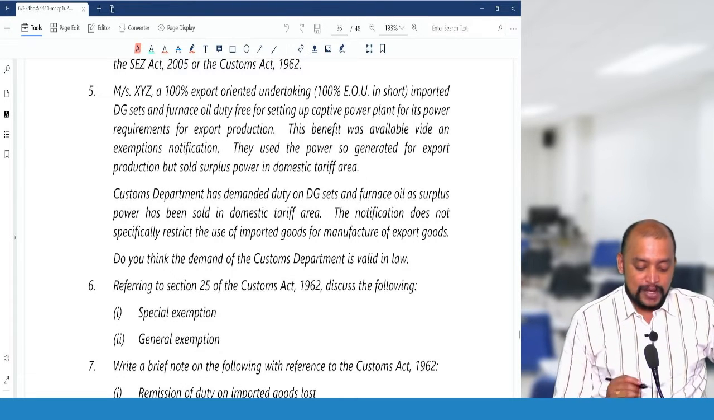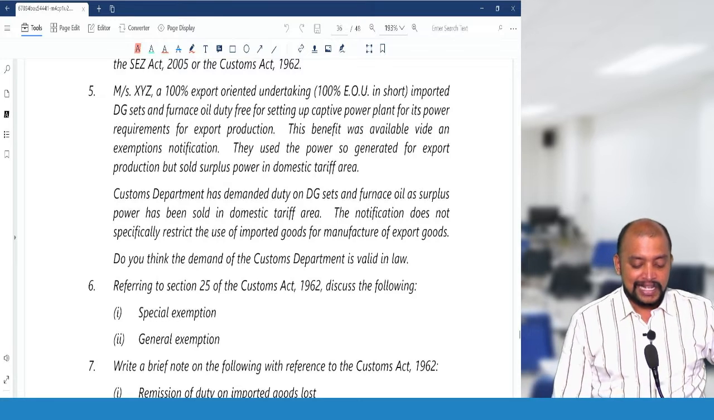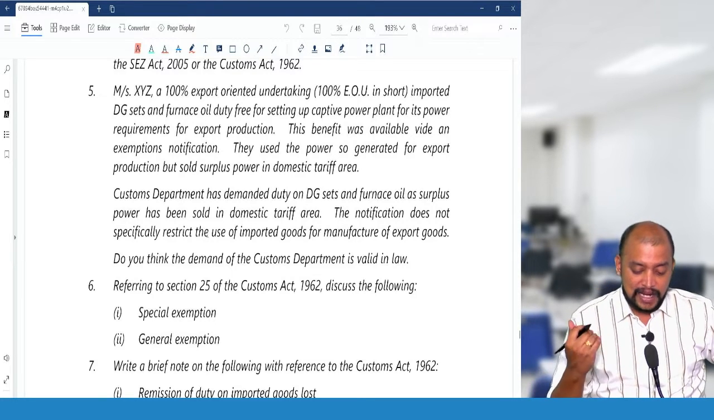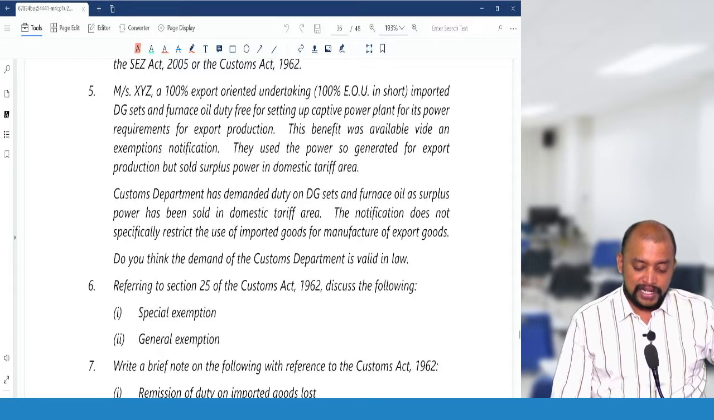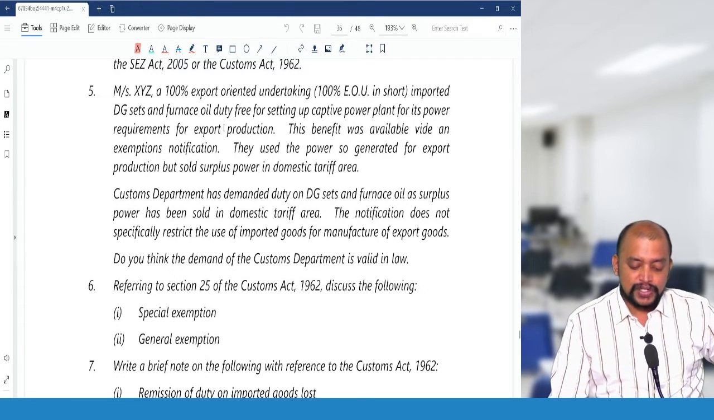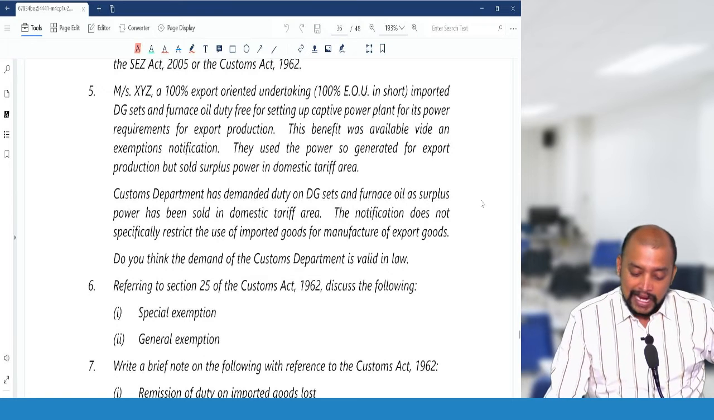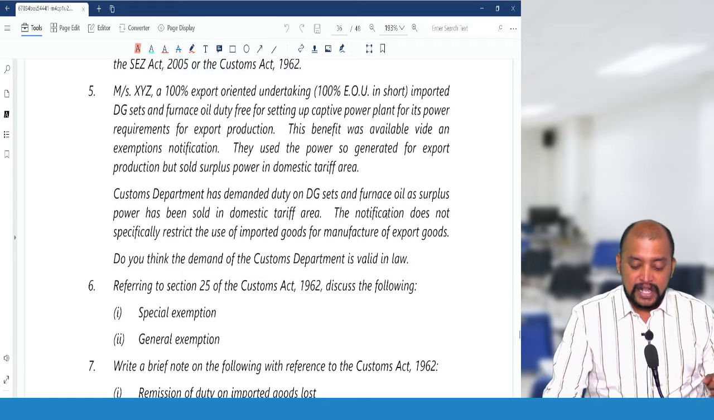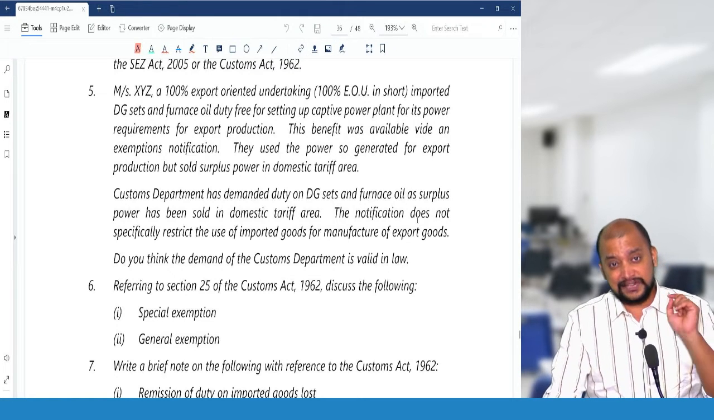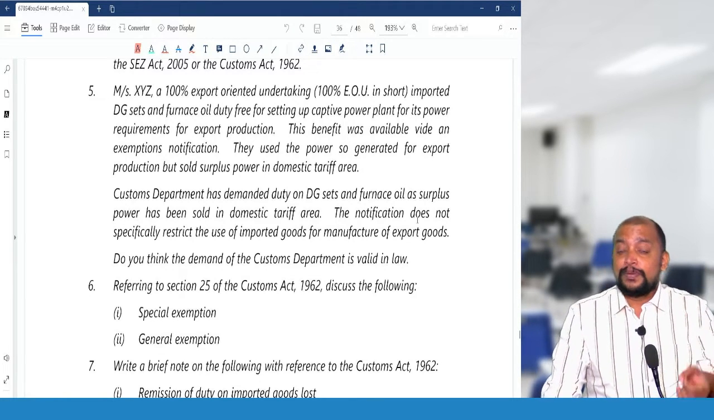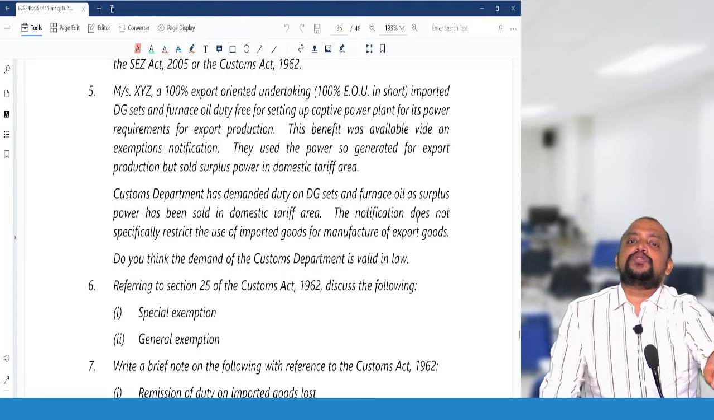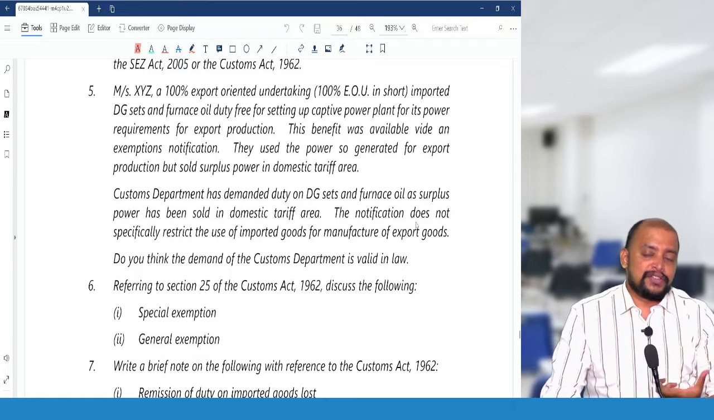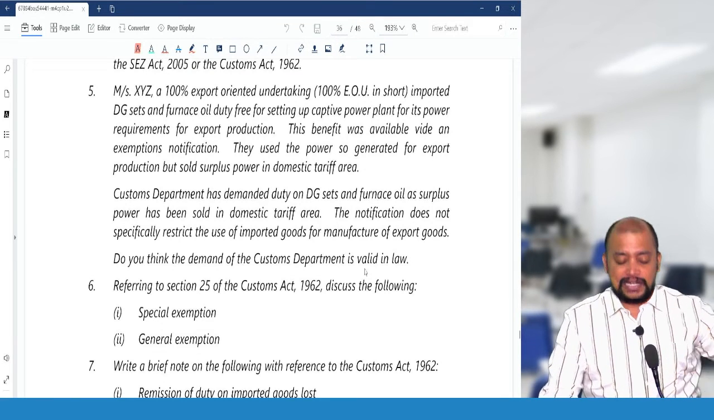If you see, what does the exemption notification say? It says that whatever DG sets they are importing are exempted, provided they are used for export production. They used the power so generated for export but sold the surplus, and nowhere in the notification is it given that imported goods should be used exclusively for exported goods. It should be used for export, but "exclusively" is not given. So we need to make a literal interpretation.